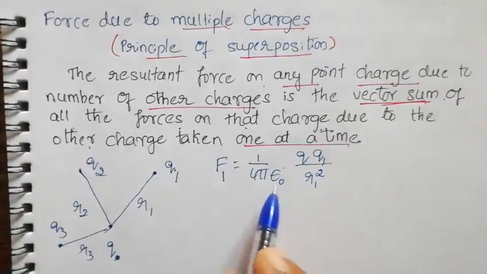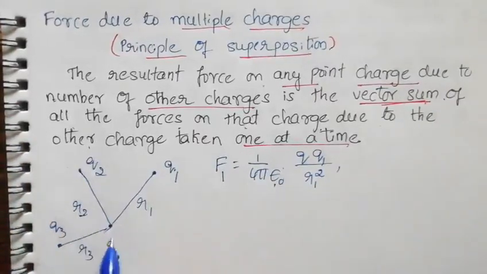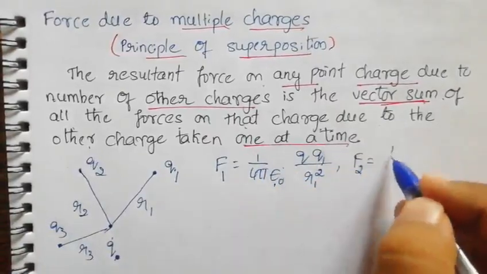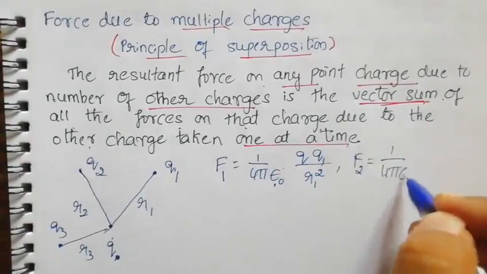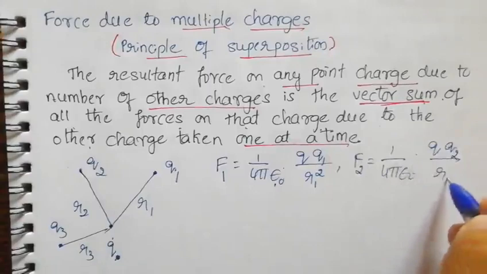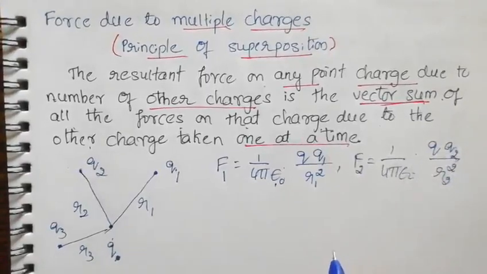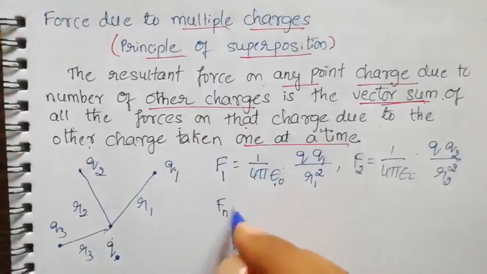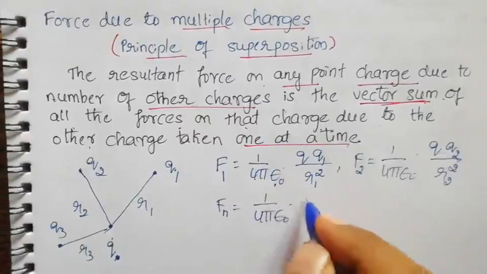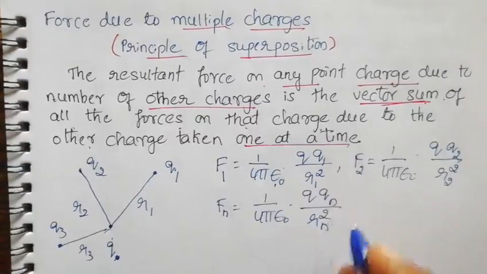Air medium, so we have taken epsilon naught. Similarly, the force between Q2 and Q is F2, equal to 1 by 4 pi epsilon naught, Q Q2 by R2 square. Like this, for the nth charge, Fn is equal to 1 by 4 pi epsilon naught, Q Qn by Rn square.